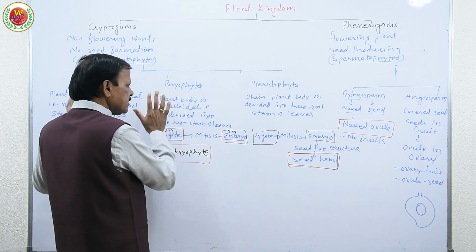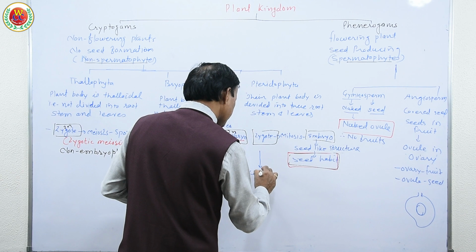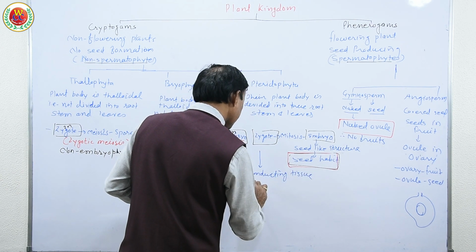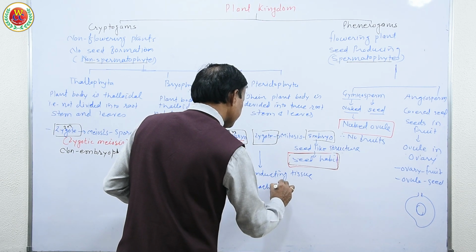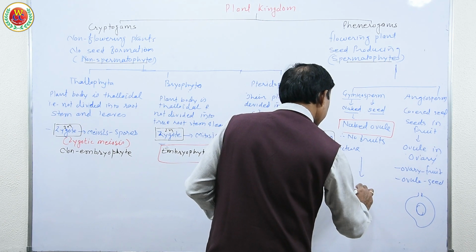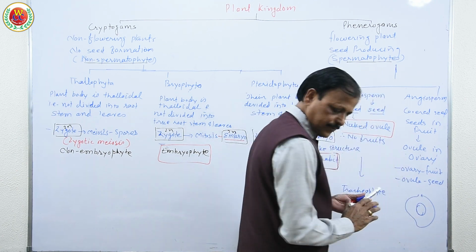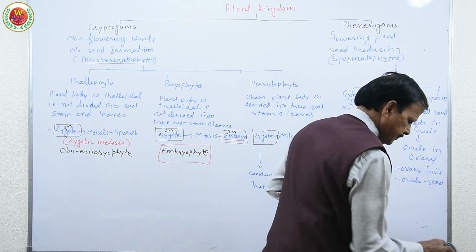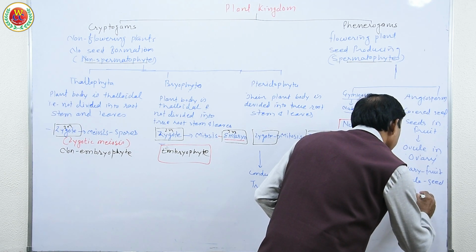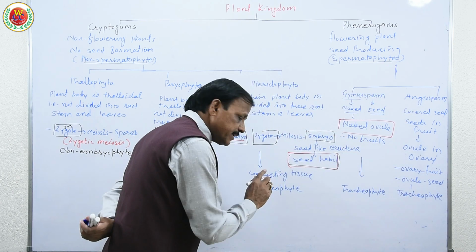Now these pteridophytes, in addition to these, have conducting tissue. Pteridophyte also has conducting tissue, that is to conduct the water and food. Therefore, they are also called tracheophyte. So Gymnosperms are also tracheophyte, and these Angiosperms are also tracheophyte. So see the evolutionary order. Now, they are tracheophyte with simple conducting tissue.